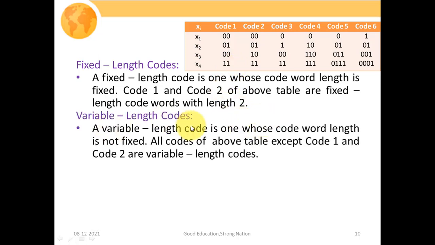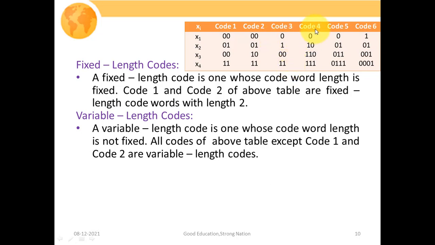Next is your variable length code. As the name suggests, a variable length code is one whose code word length is not fixed. I mean, for every symbol, we might have a different code word length. So all codes of the above table except code 1 and 2 are variable length codes, I mean code 3, code 4, code 5 and code 6. In code 3, symbol 1 and 2 have a single bit, symbol 3 has a double bit, and the fourth symbol also has a double bit, so the lengths are 2, 2, 1, 1. This is an example of a variable length code.